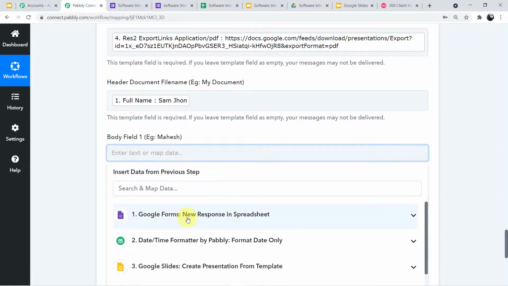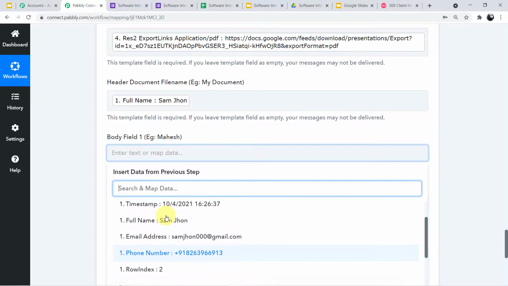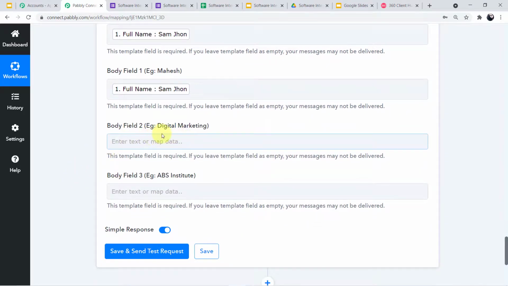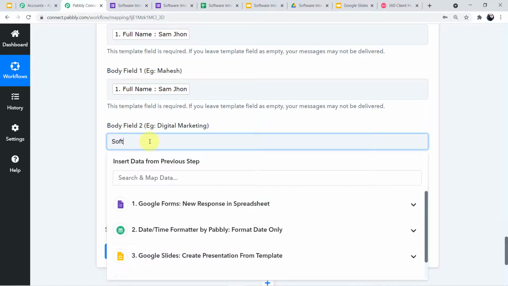So this is for the name. So I'll map the name. Come to the scroll down. Map the name. Name is Sam John. Now come to body field 2. The example is given as digital marketing. So I'll map the name of the course, which is software internship program.